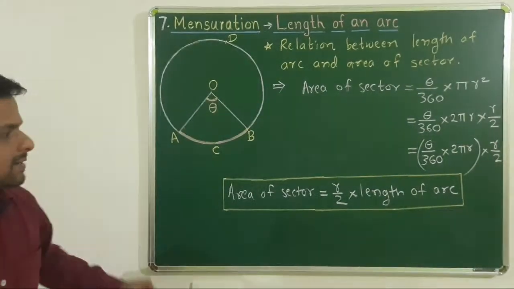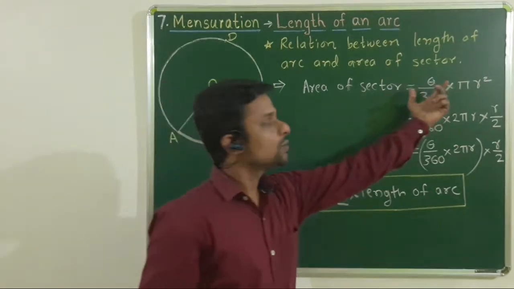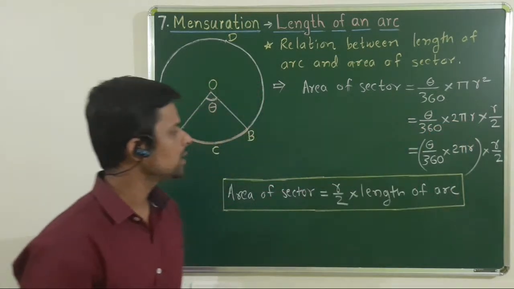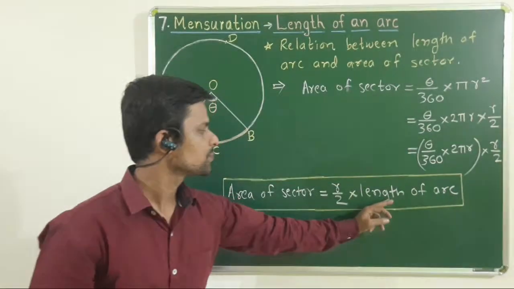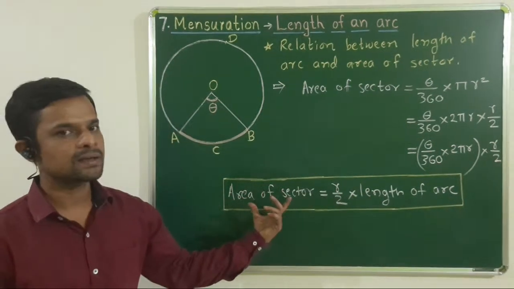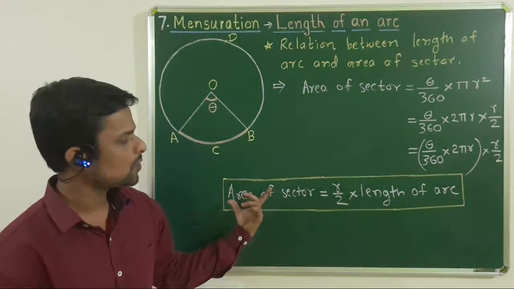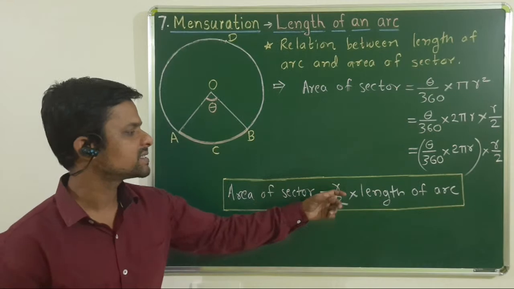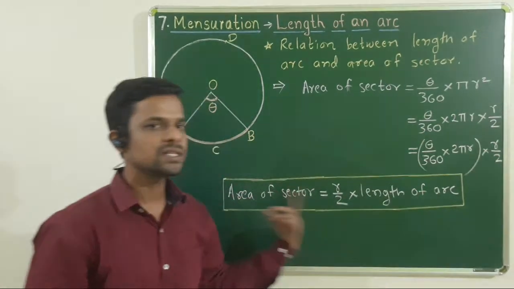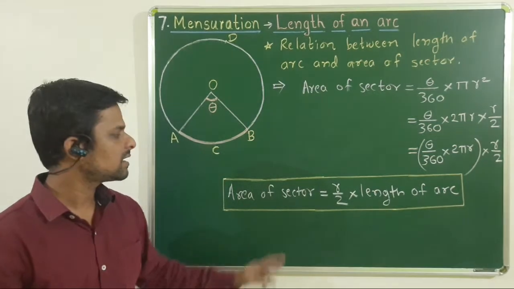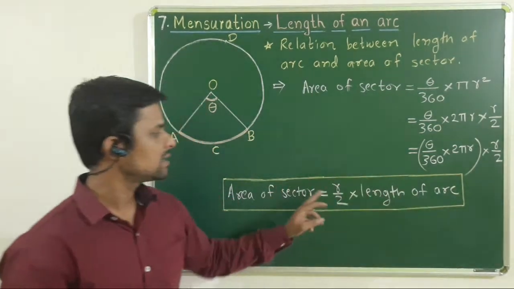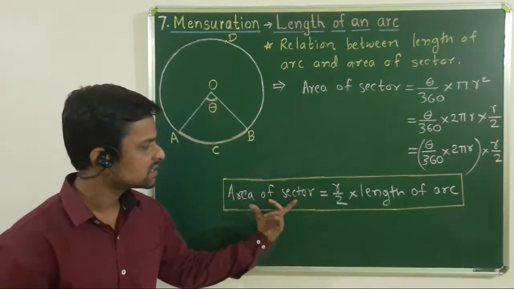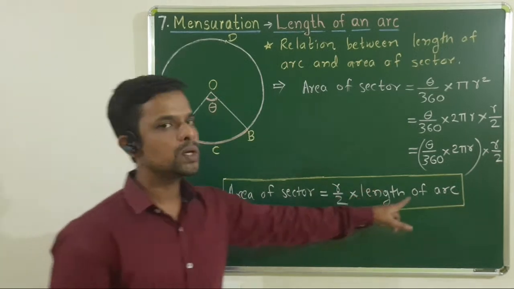हा कसा महत्त्वाचा आहे, तर प्रत्येक वेळी आपल्याला theta upon 360 into pi r square किंवा theta upon 360 into 2 pi r for length हे फॉर्म्युले वापरायची गरज नाही. समजा लेंथ दिलेली असेल, रेडियस दिलेली असेल आणि एरिया काढायचा आहे, then we can find out area of sector by using this formula. Or if area is given and radius is given, then we can find length of that arc by using this formula. त्यासाठी थीटाची सुद्धा गरज नाही. या दोघांपैकी एक जर काहीतरी दिलेलं असेल आणि r दिलेला असेल, then we can find out another one by using this relation, that is area of sector is equal to radius upon 2 into length of arc.